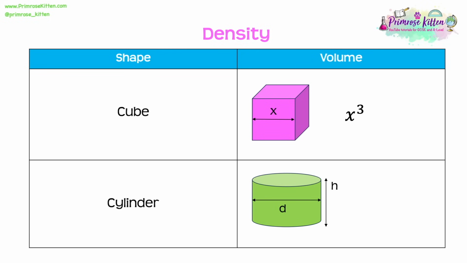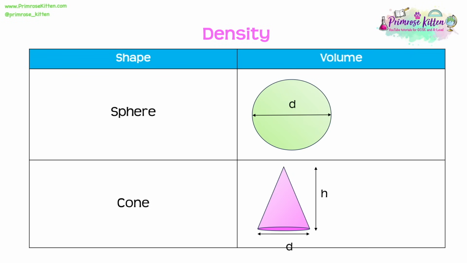For a cylinder, we need to know both its height and its diameter. Its height we can measure with a ruler, and the diameter we may use vernier calipers. The formula is pi times (d over 2) squared times h, or we may remember that from maths as pi r squared h, because the radius is half of the diameter. If we had a sphere, we would take those vernier calipers again and use them to work out the diameter of the sphere. Then the volume would be calculated using 4/3 pi times (d over 2) cubed.